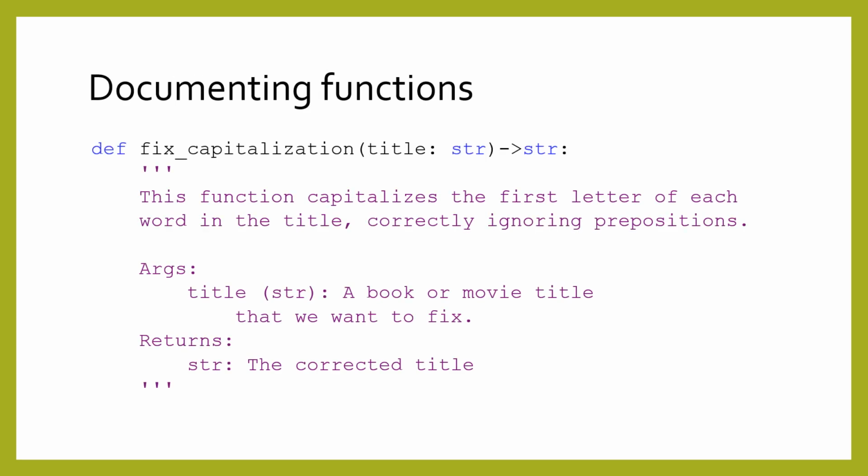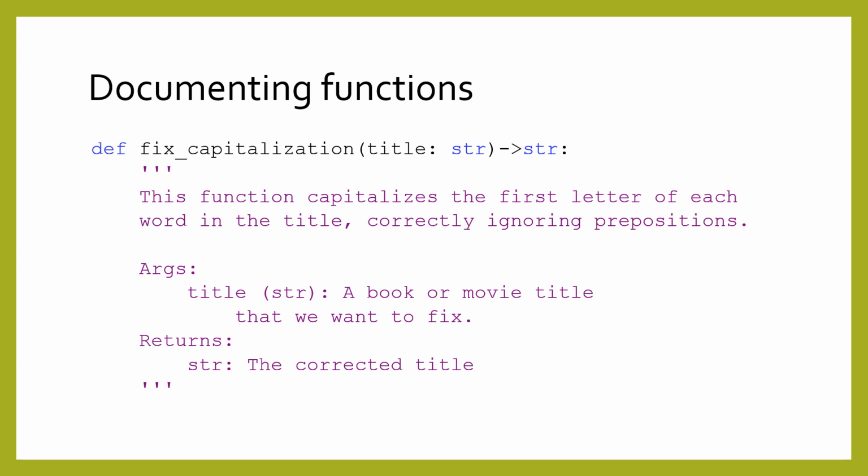Many people agree that, at a minimum, you should document all your functions. Use a triple quoted string as the first line in the definition of the function. Then, give a quick description of what the function does. To give complete documentation, you should also explain what the parameters and returned value mean.